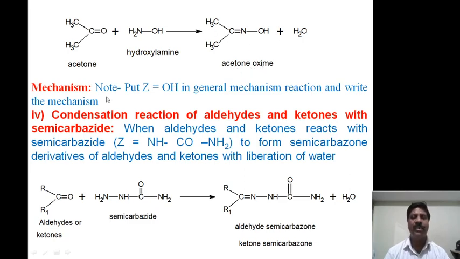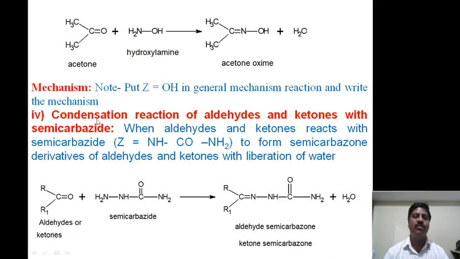Again, they may ask as an examiner: write the mechanism of the condensation reaction of aldehydes and ketones with hydroxylamine. You just have to put Z equal to OH in the general mechanism of reaction, and write all 3 steps. Therefore again this is homework for you people. You should write it by putting Z equal to OH in the general mechanism.